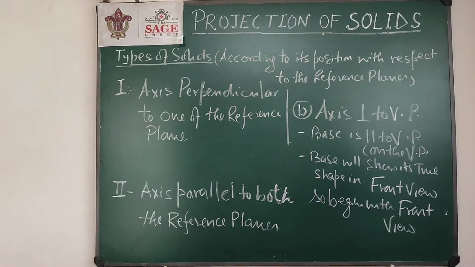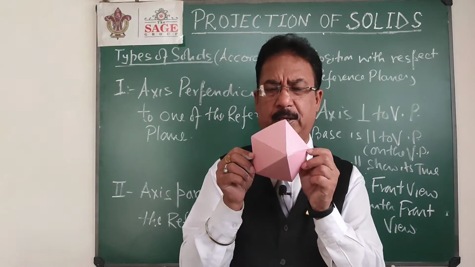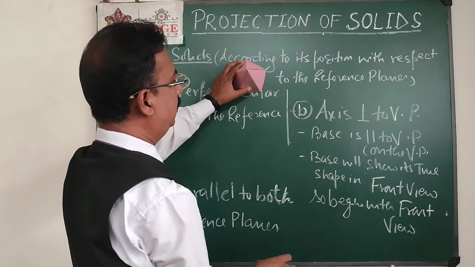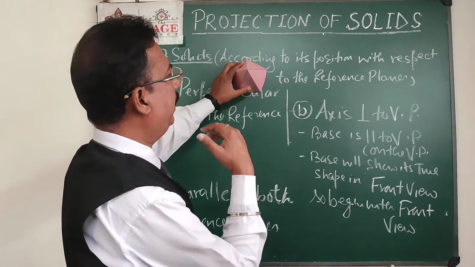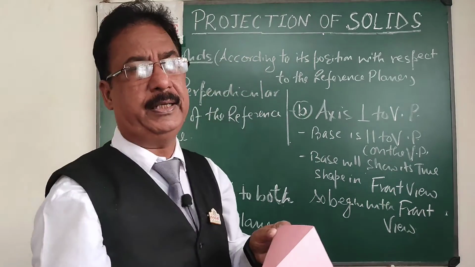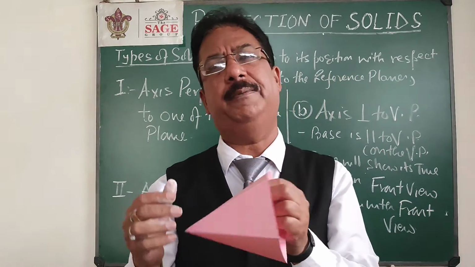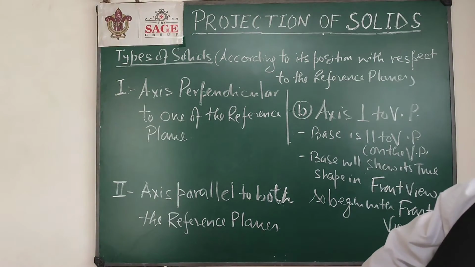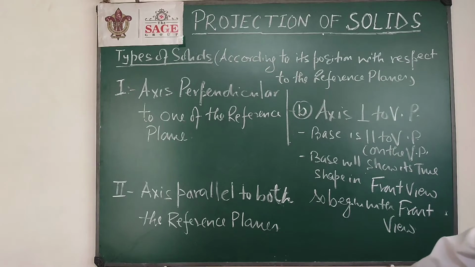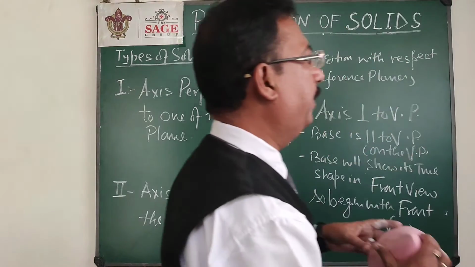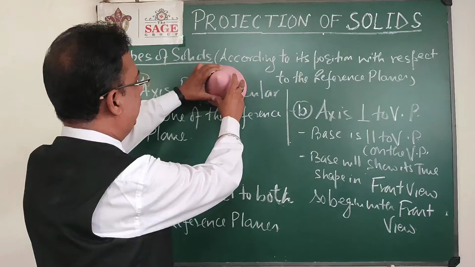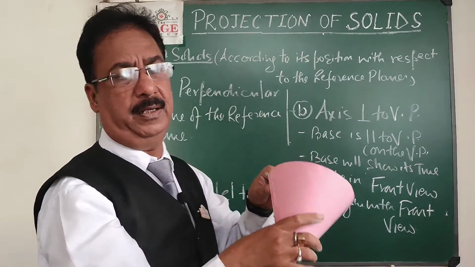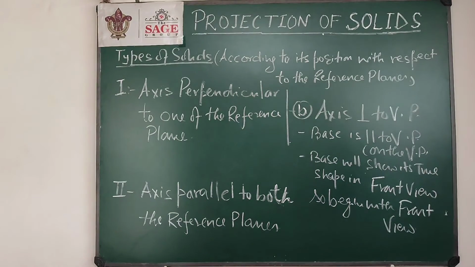Same way, in case of this pentagonal pyramid, if I hold it like this, or maybe I can keep its base on the VP, then in the front view I can see the pentagon. So I can easily draw this pentagon. Then with the help of that front view, we can easily draw the top view. So this is the logic. Same way, if I keep this cone, the base of the cone on the VP, this is the second position. Now front view will be a circle, top view will be a triangle. I hope you understand this concept.